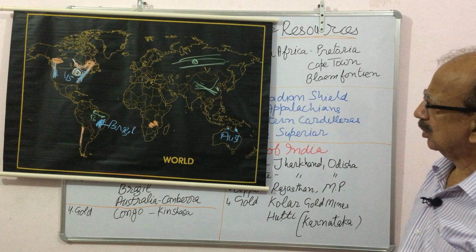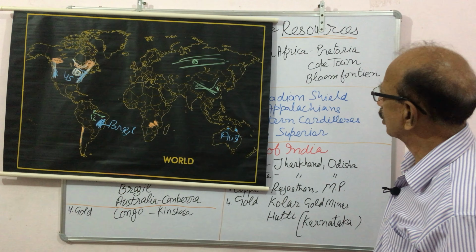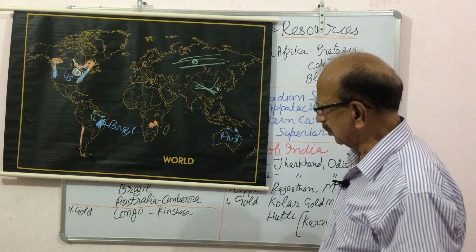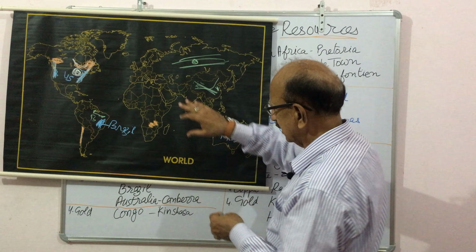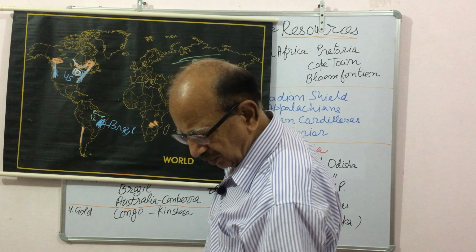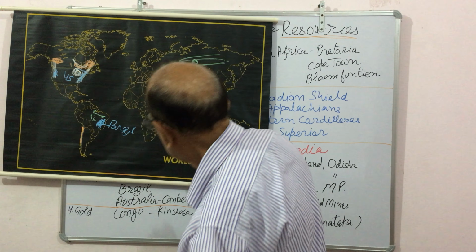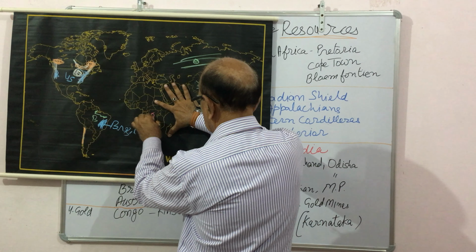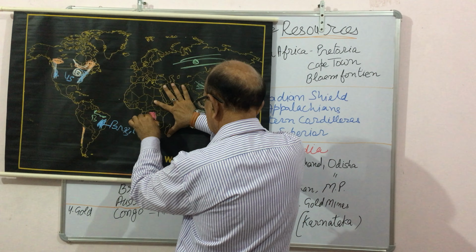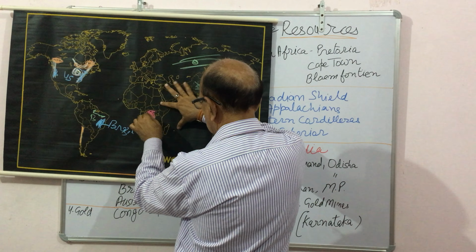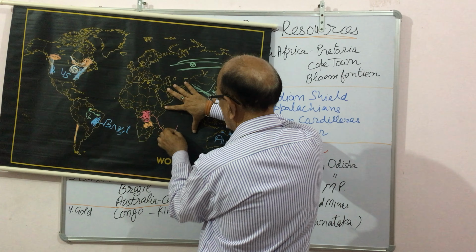Then next is number 4, gold mines. Gold mines are found in Congo. The name of the capital is Kinshasa. This is the country, the Democratic Republic of the Congo.